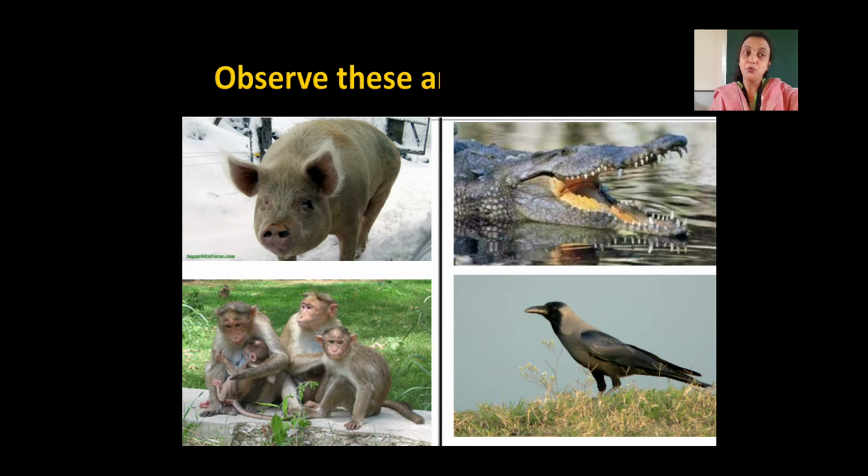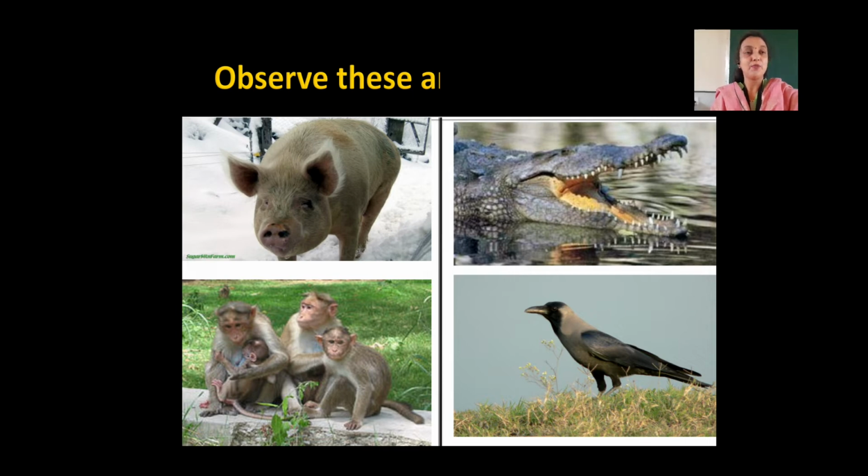And the crow has feathers, right? In the pig and monkey pictures, you can see ears present on their bodies. The pig has ears and the monkey has ears, while the crocodile and crow don't have external ears, which means we cannot see their ears, right?